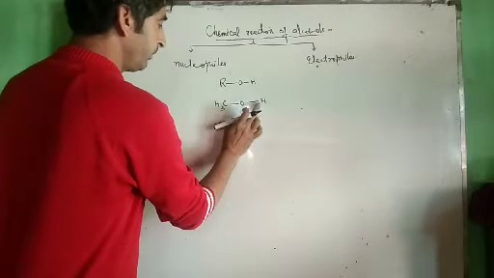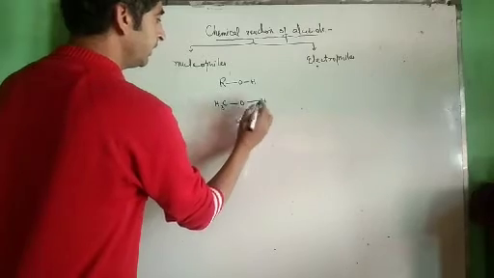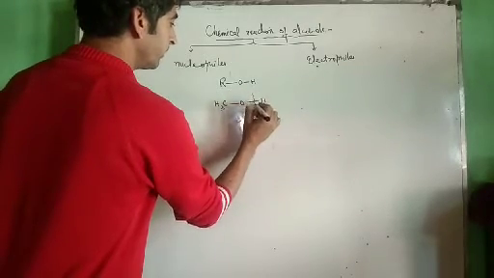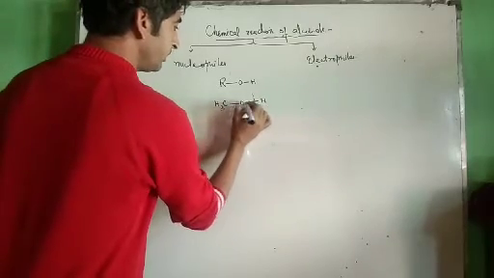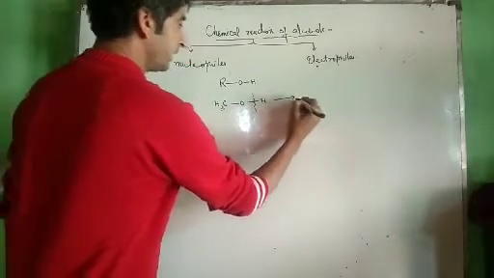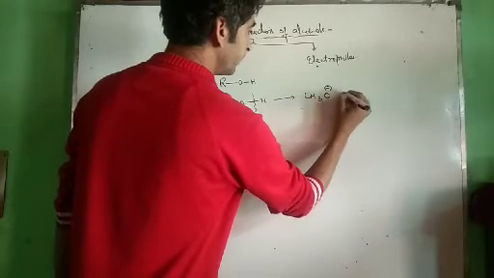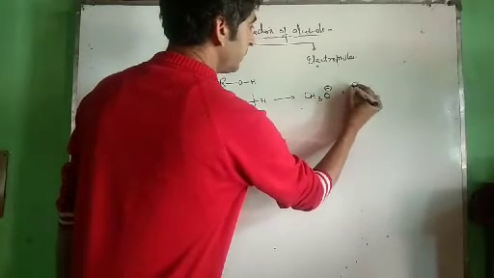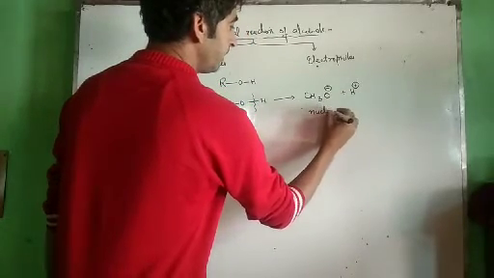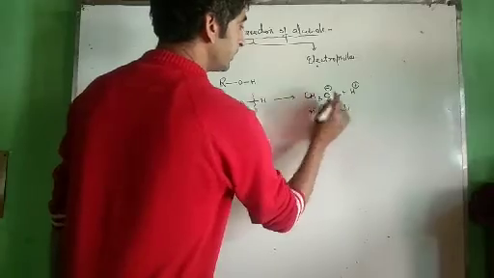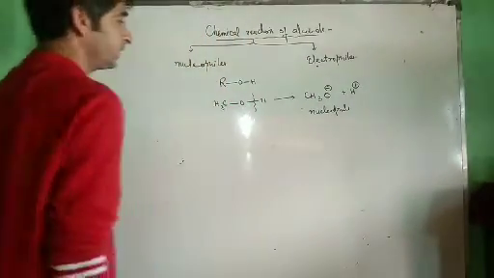If I break this bond, it will be broken towards the oxygen atom, and I will get CH3O negative plus H positive. Now this is a negatively charged species. It acts as a nucleophile. Because of this negatively charged species or nucleophilic nature, alcohols act as nucleophiles.